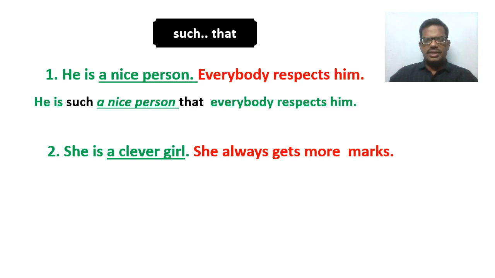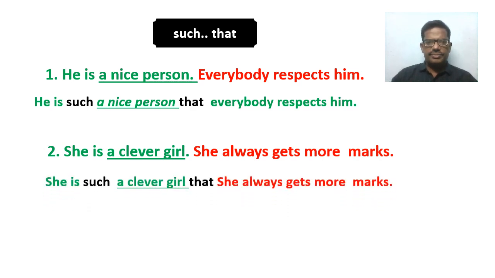How this linker such that is used. She is such a clever girl that she always gets more marks. Here, such is used before the noun phrase, a clever girl, and that is used before the result clause, she always gets more marks. In this way, such that is used.